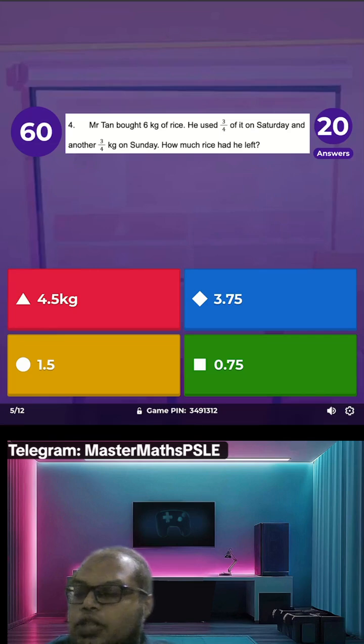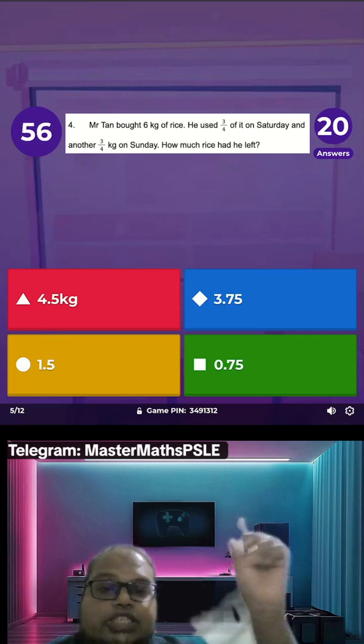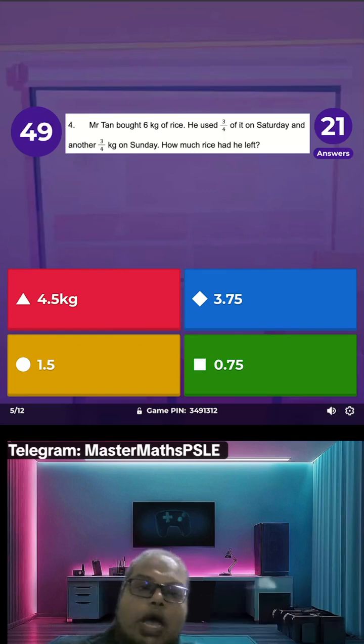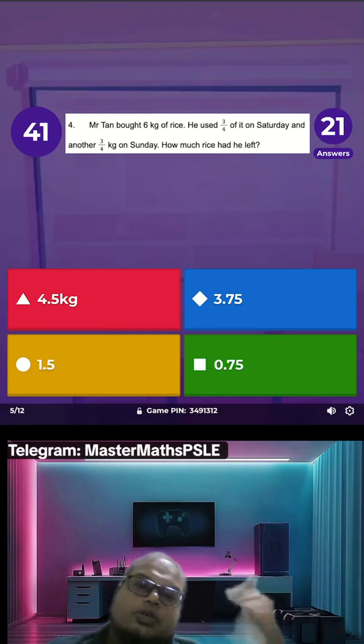Another thing to take note of for this question: you see the fractions. One of them has kg at the back, the other fraction has no kg. The fraction without the kg, you are supposed to visualize like parts. Out of 4 parts, she uses 3 parts, so she's left with 1 part.